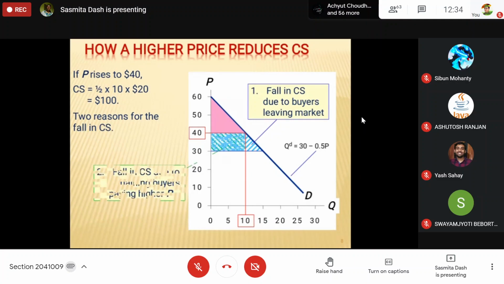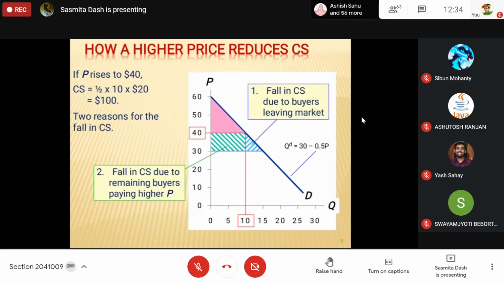Some people who are already there, whose willingness to pay was more than 40, will remain. Suppose a person whose willingness to pay was 45. Before, he was getting 15 rupees consumer surplus, now he is getting only 5 rupees. So some buyers who are still remaining suffer a loss in consumer surplus due to the higher price. So the fall in consumer surplus is due to the remaining buyers paying a higher price.